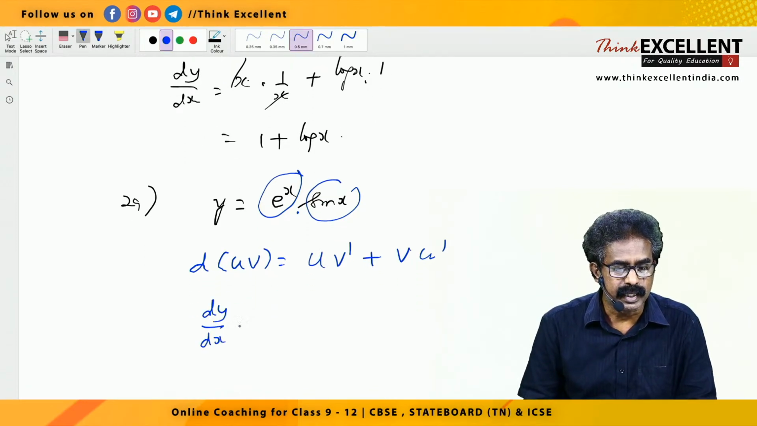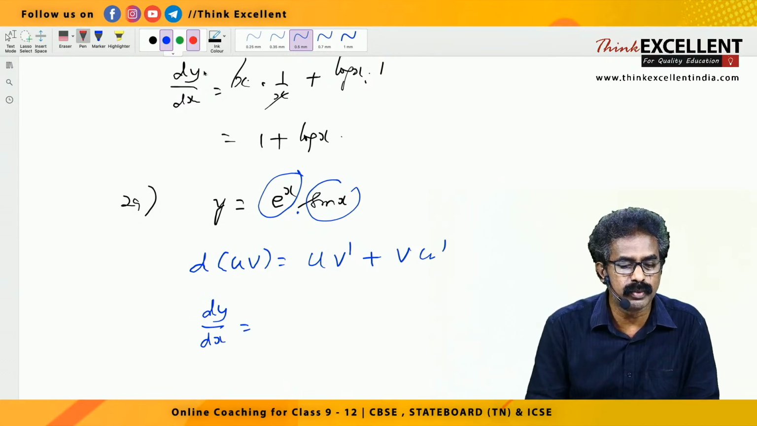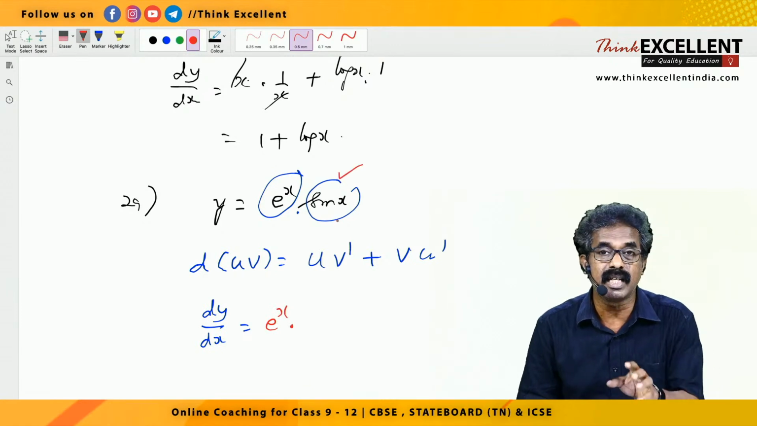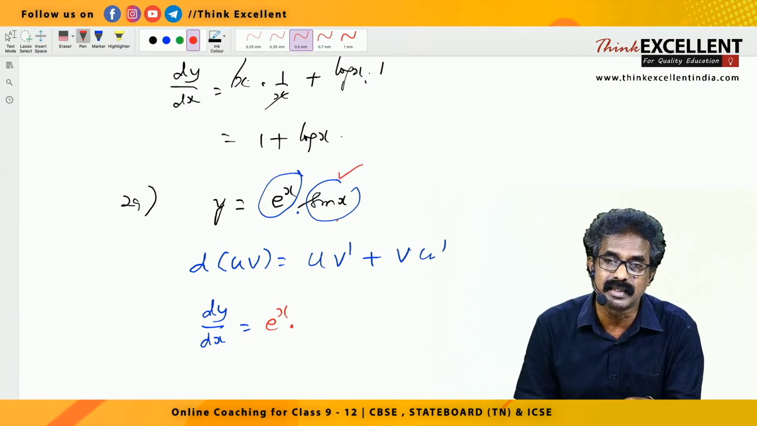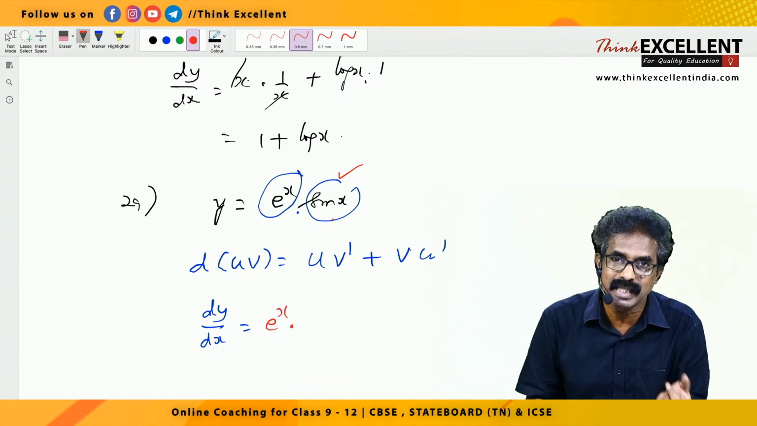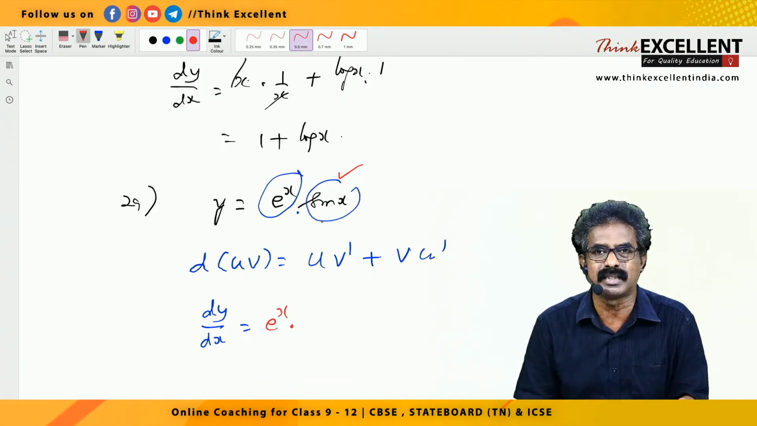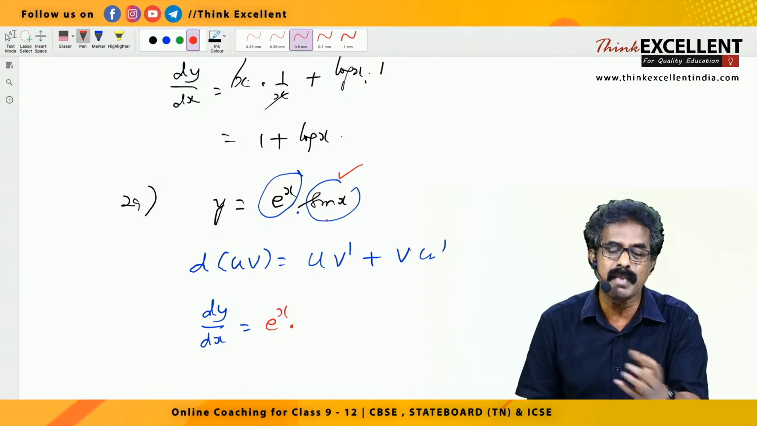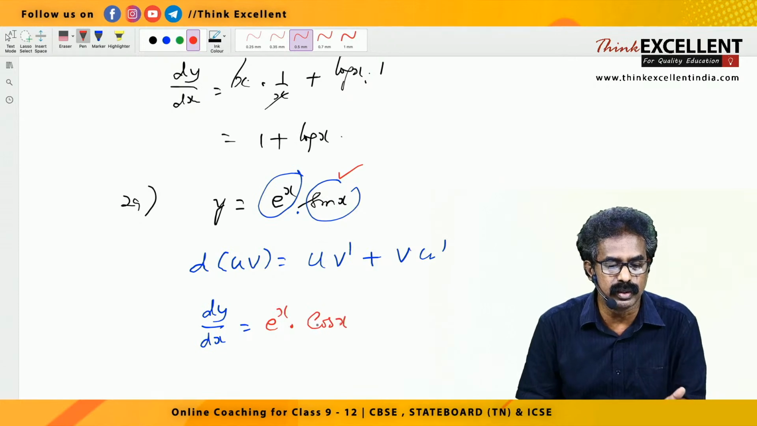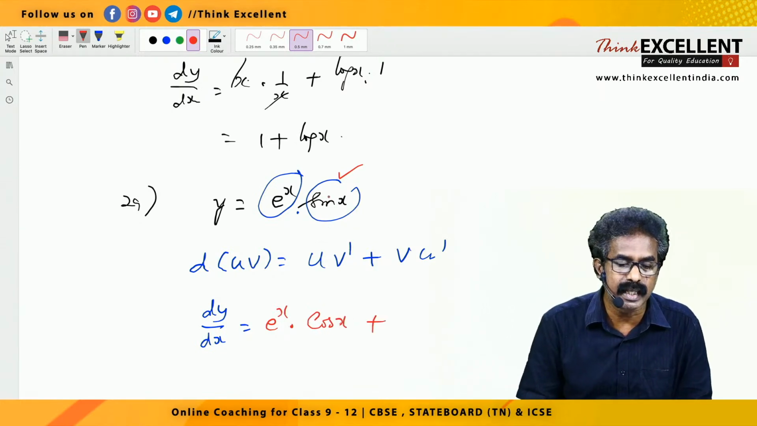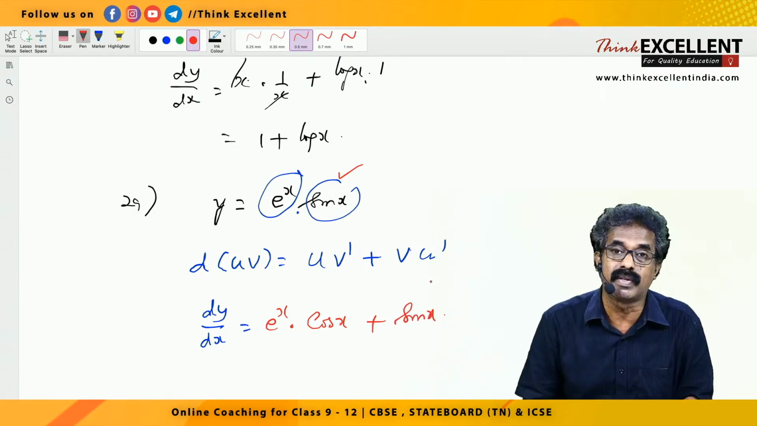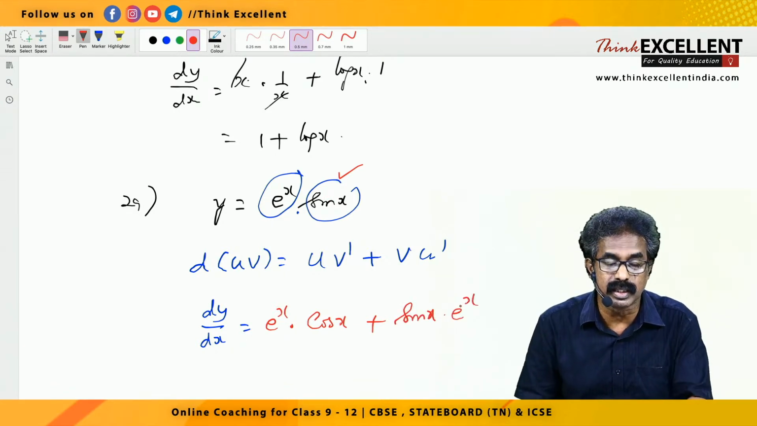So dy by dx is first into, what's the first one? e raised to x, into the derivative of the second. What is the second one? sin x. The derivative of sin x is cos x, and the derivative of cos x is minus sin x, right? So here the derivative of sin x is cos x. So first into the derivative of the second, plus the second, written as it is, sin x, into the derivative of the first, e raised to x, whose derivative is e raised to x itself.